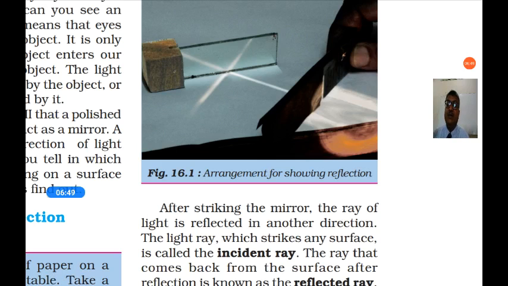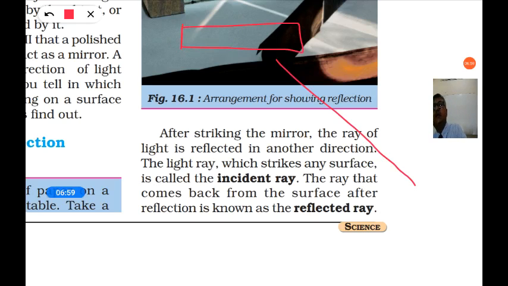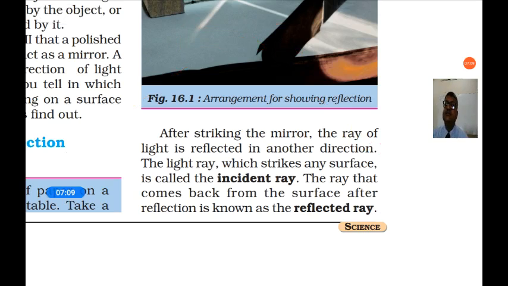After striking the mirror, the ray of light is reflected in another direction. So if this is the mirror and you send a ray of light, it will fall on the mirror and go in another direction. So it is reflecting in another direction.